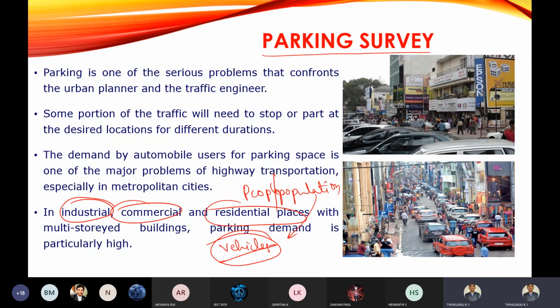So remember, parking is a serious problem. All the vehicles traveling on the road should spend some time stopped. The vehicle should stop at a particular point and then move on. Stopping at that particular point in a space, we are going to call parking. In commercial, industrial and residential places, the parking demand is very high. Parking demand means the requirement of space for parking purposes.